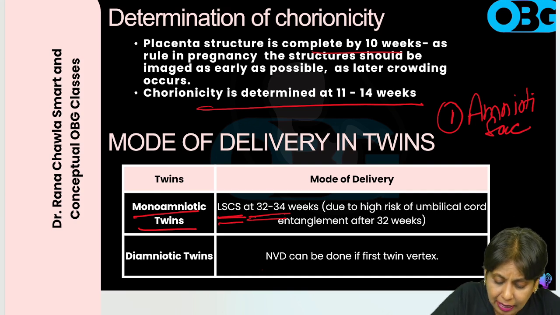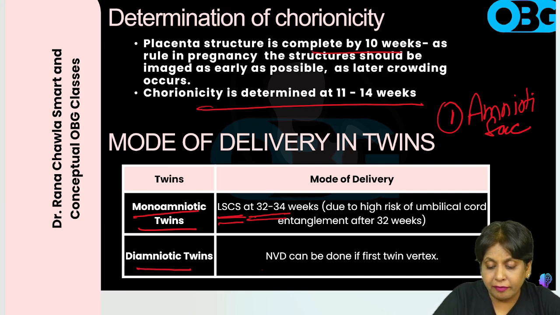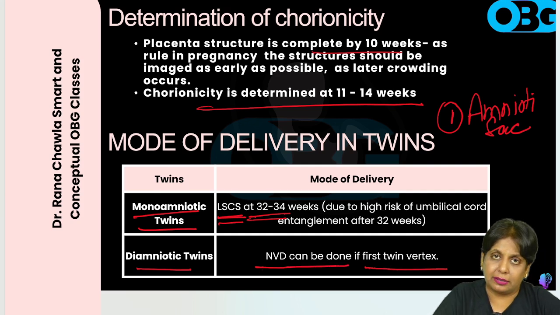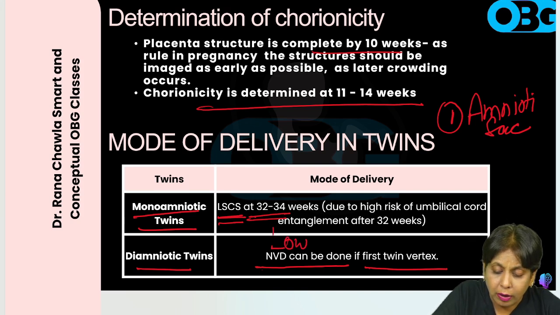And if they are in separate amniotic sacs, then we can do normal vaginal delivery if the first twin is vertex. The first twin is the twin in the lower part of the uterus, which will come first.